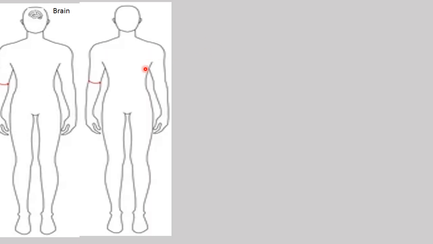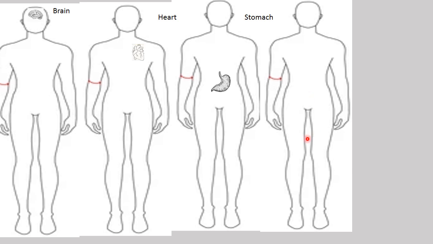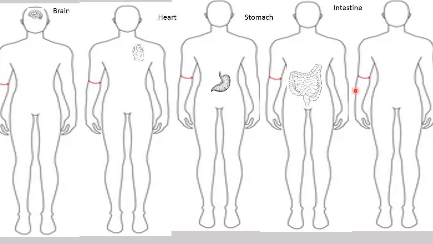Then yet another sketch I have made. In fact, you can draw on one sketch for the purpose of making it clearer. I have drawn different sketches. For example, this is another sketch, and here we can have the heart, and the heart will be placed here. And then another sketch I have drawn, and this is the stomach. Where is the stomach located? Here, and it looks like this. Then there is another sketch, and here we'll be drawing the intestine. The intestine looks like this, and then another sketch, and then lungs, and the lungs look like this.